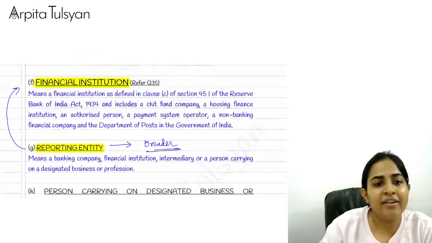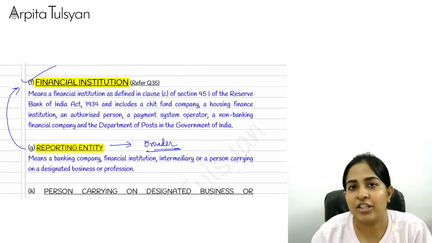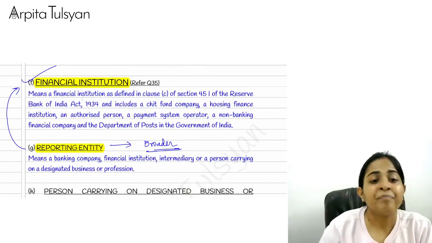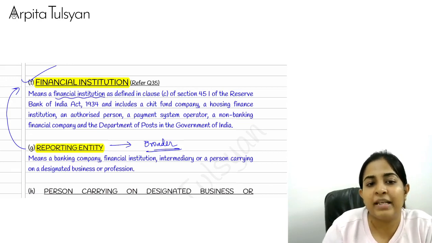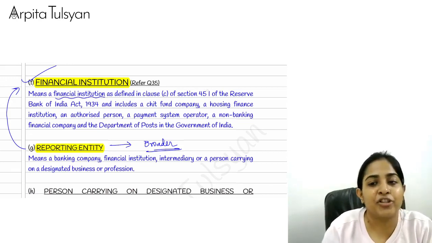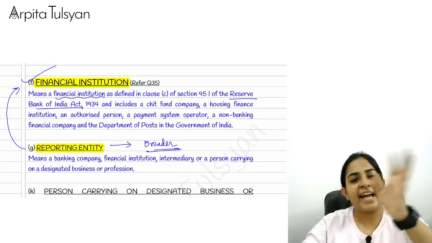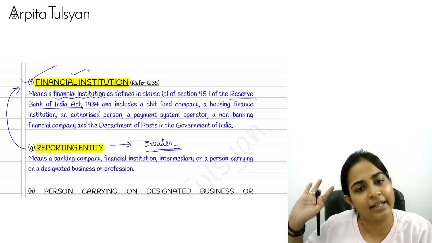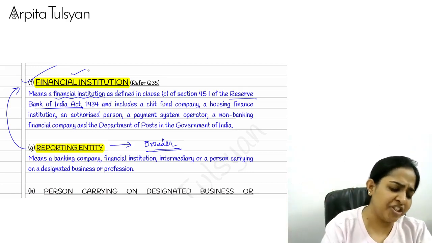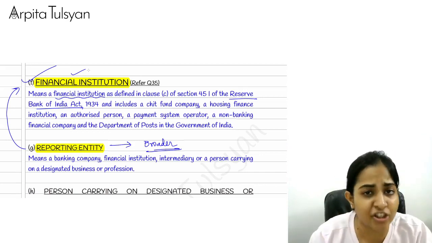Similarly, first we are going to understand the term financial institution. It means financial institution as defined by the RBI. They have redirected us: if you want to understand the term financial institution, go and check the RBI Act. So generally we will understand the term financial institution.